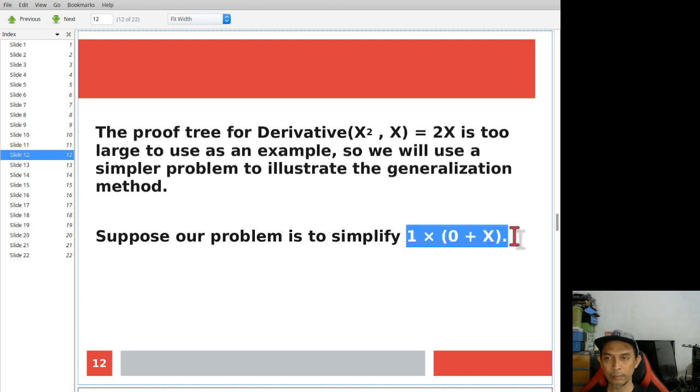Let's say you have this statement, 1 times (0 plus x). How to simplify this? Of course, as human students in mathematics, we know that this is a very simple simplification problem. But how to put this in a knowledge base?